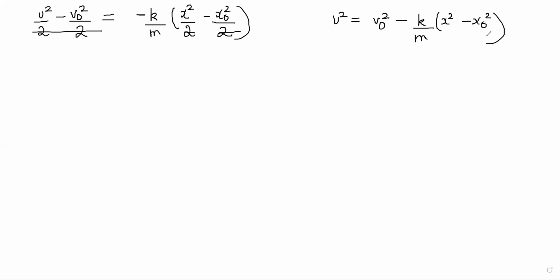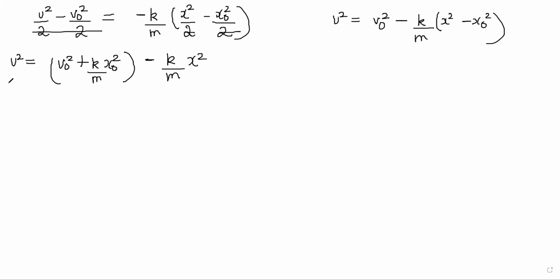This is what is coming, no? So this can be written again as v square is equal to v naught square plus k by m x naught square minus k by m x square, right?